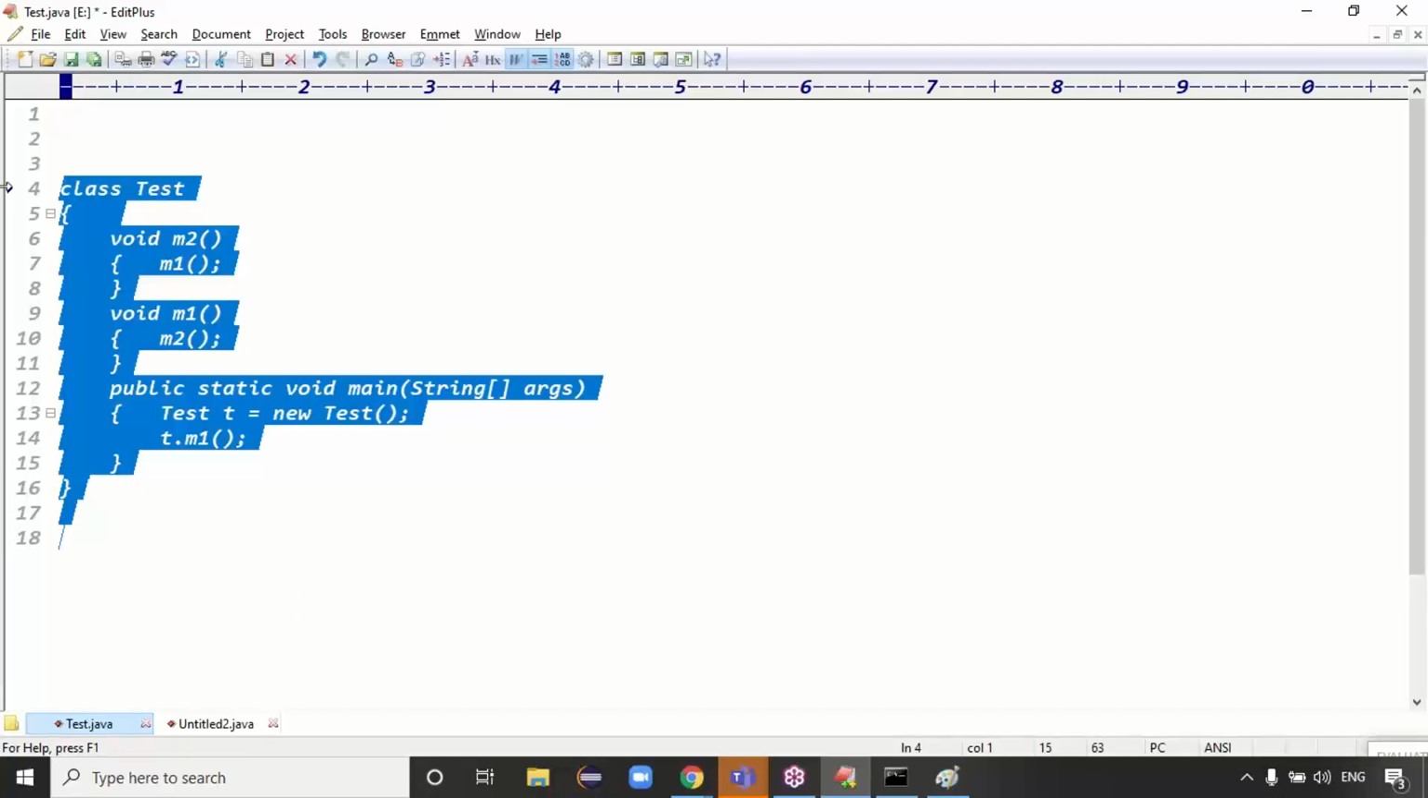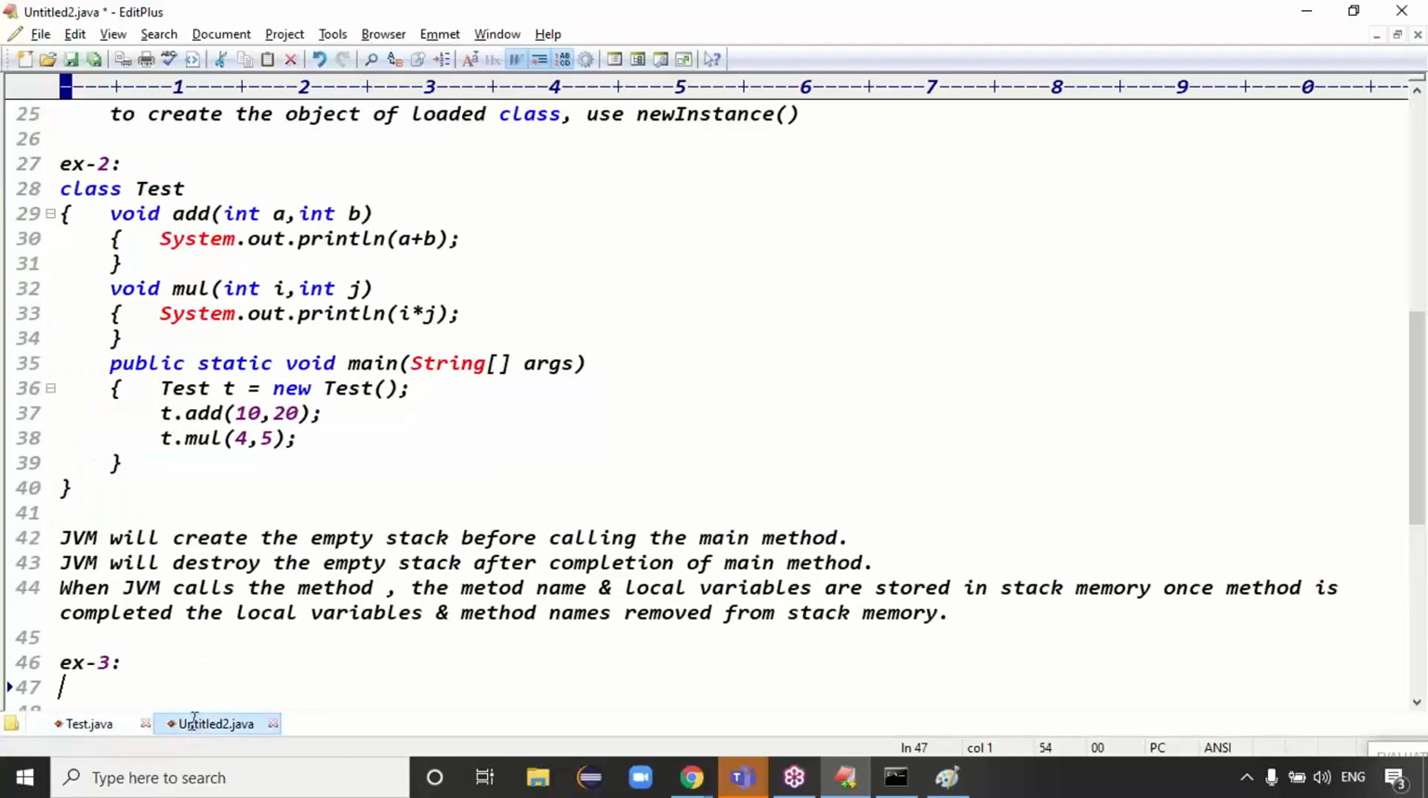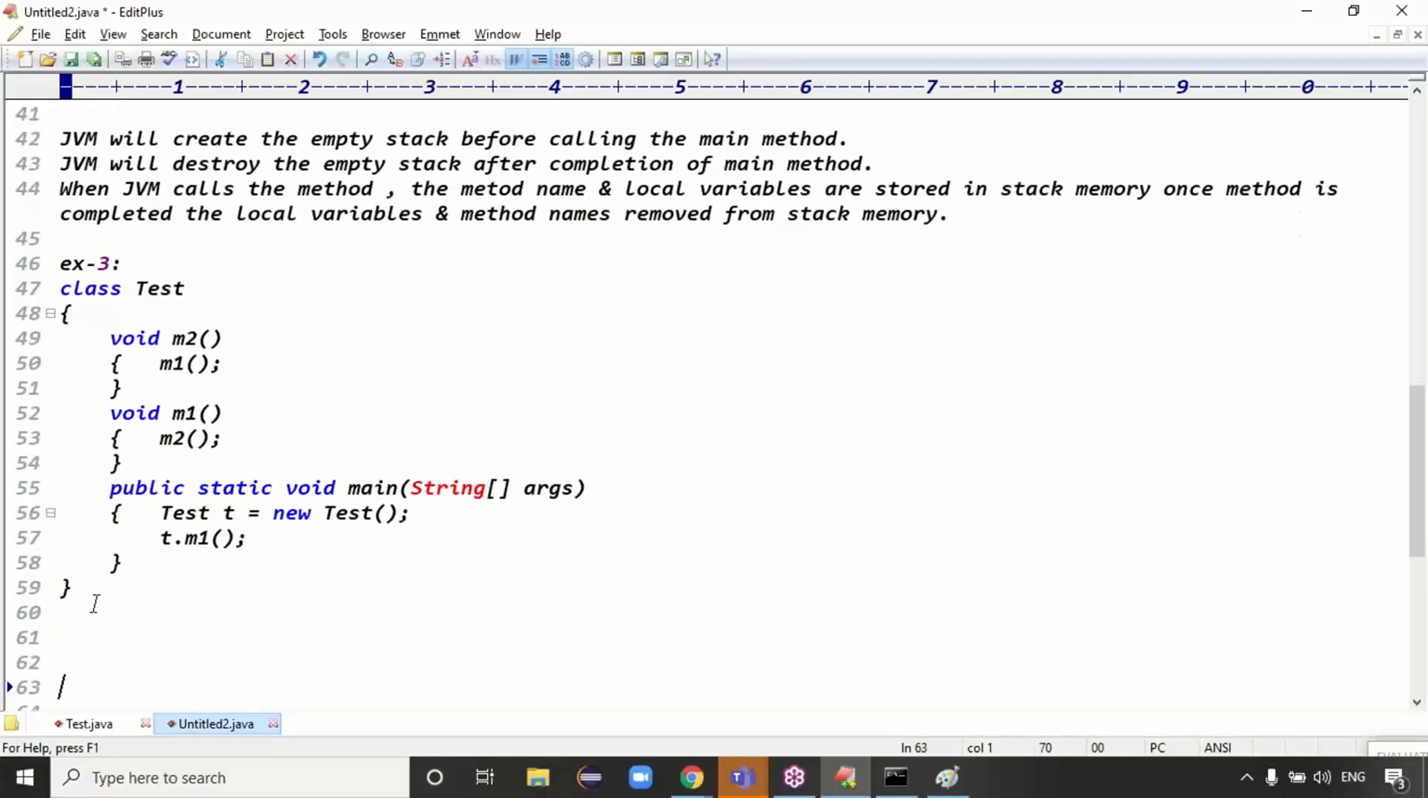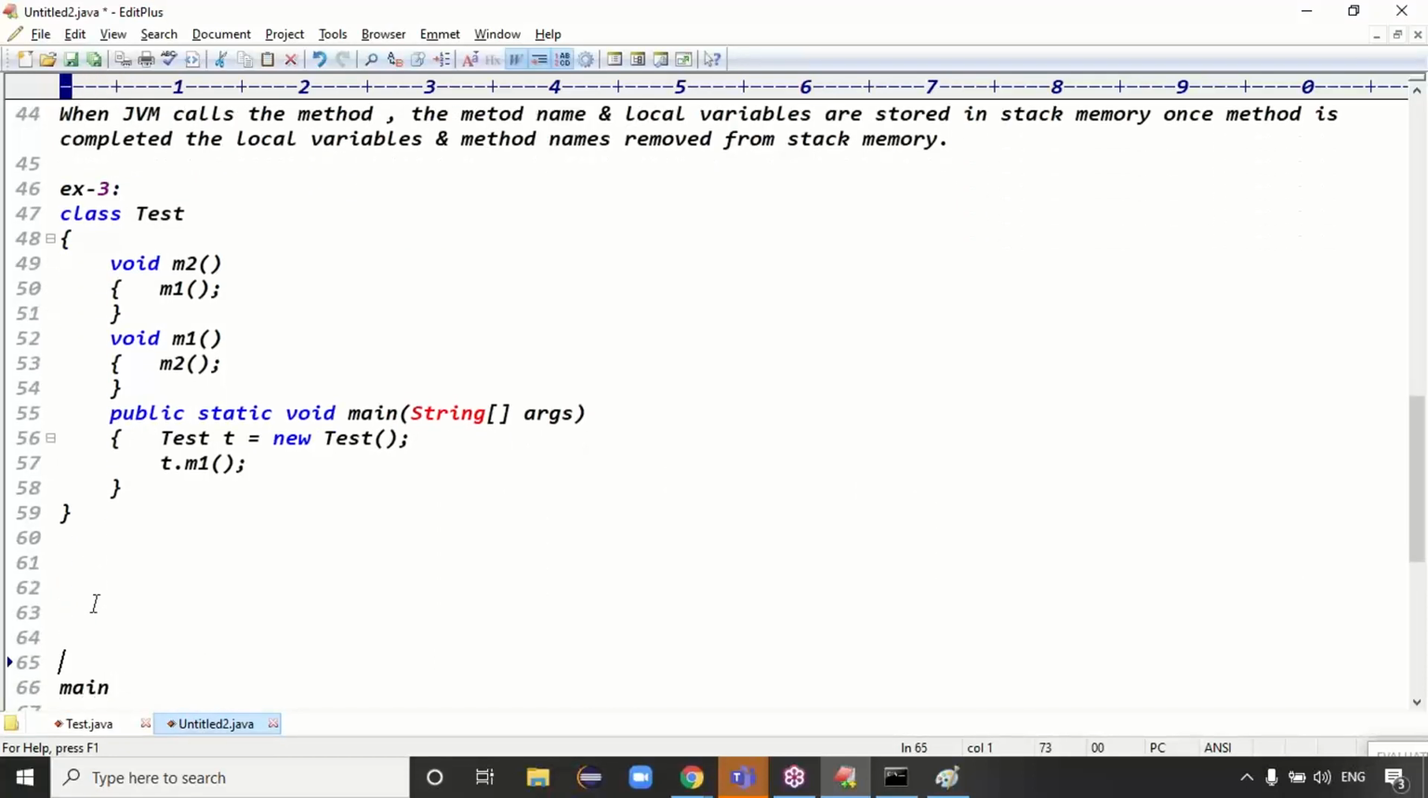Yes, with this code, first of all, stack memory contains what? The main method. Main is calling which method? Next entry is what? Main is calling M1. M1 method. M1 is calling M2. M2 is calling M1. M1 is calling...